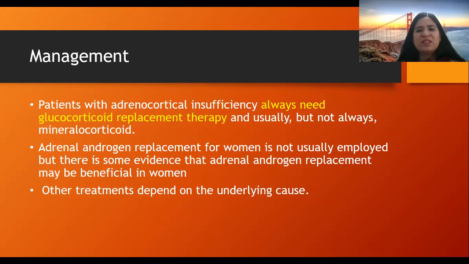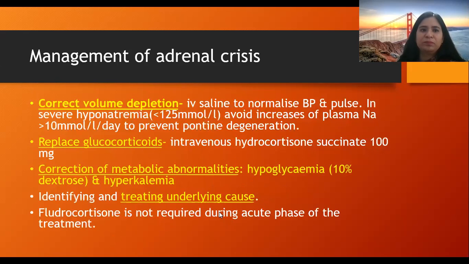And other treatments depend on the underlying cause. If the cause is tuberculosis, then anti-tubercular treatment is required. If some autoimmune disease is there, then accordingly the treatment is required. If AIDS is there, then treatment is different. If some kind of infection is there, then the antibiotic regimen has to be taken. So, depending upon the cause, other treatments are given.